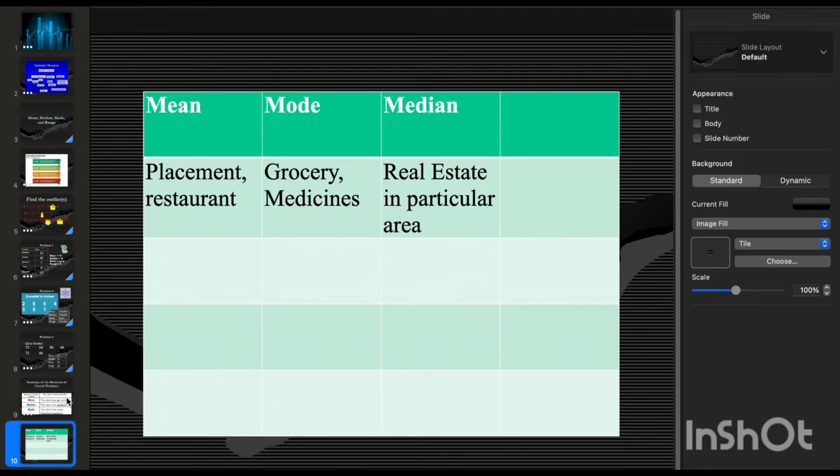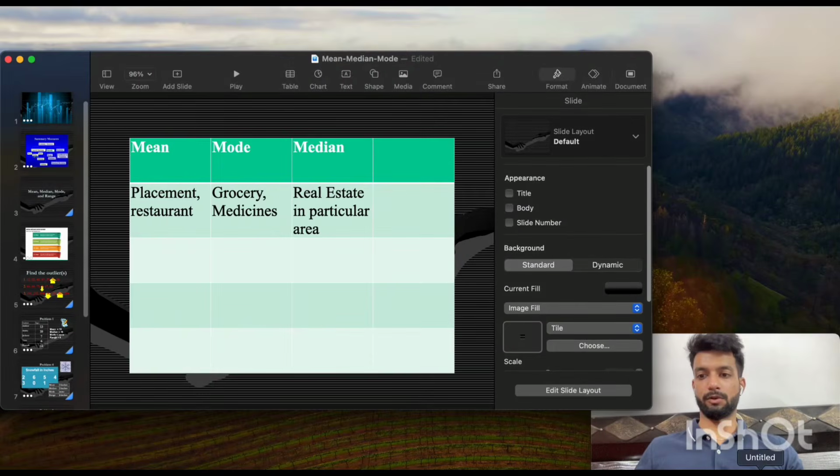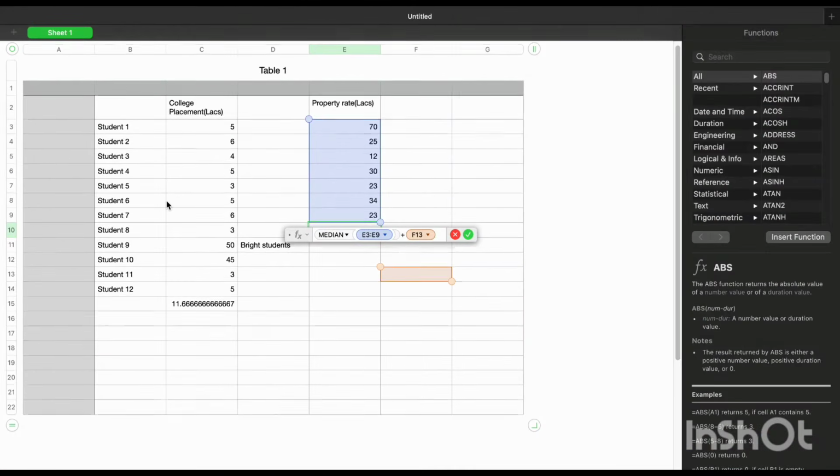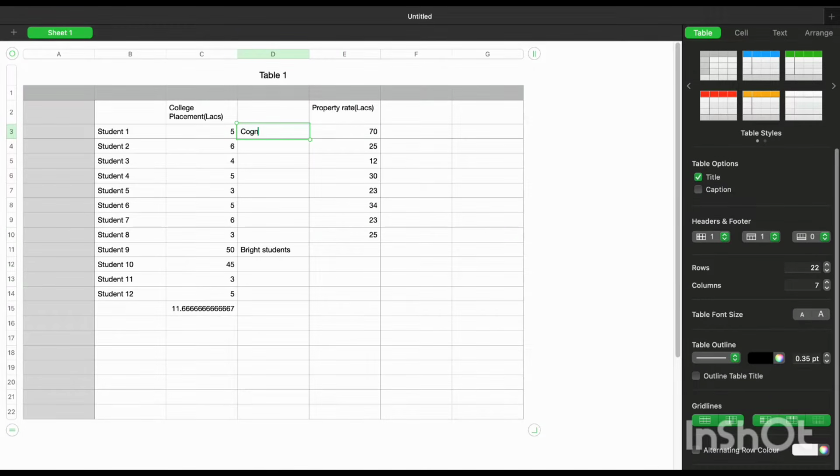The perfect example for mean is placement, or a restaurant. I will show you how. There is a list of students, from student 1 to student 12, having college placements in lakhs. Student 1 has a placement of 5 lakhs, for example, placed in Cognizant. Student 2 is placed in TCS, and so on. But we can see student number 9 and student number 10 have placements of 50 lakh and 45 lakh. So when I calculate the mean of all the students, it comes to around 11 lakh.